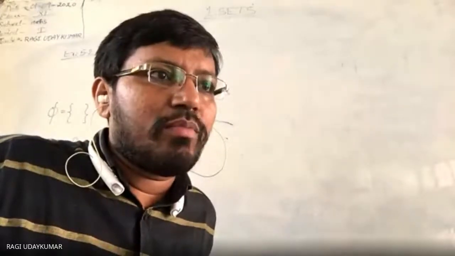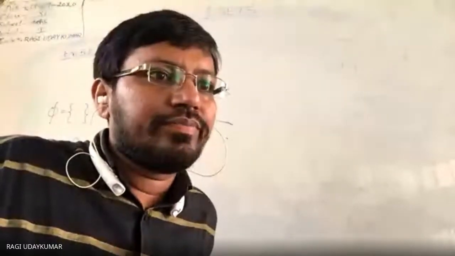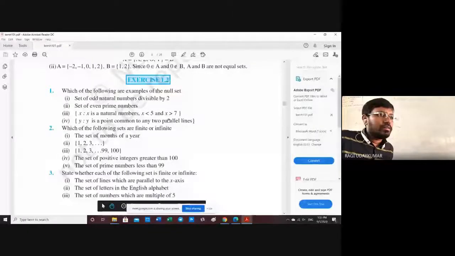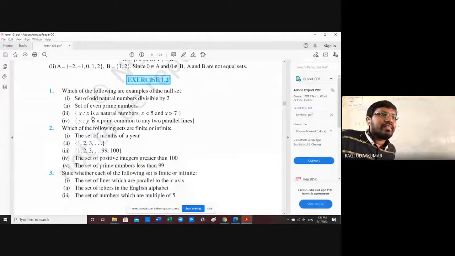Now let us go for the textual exercise problems here. So first one, it is given that set of the even prime number. Only even prime number is nothing but only one will be there. Third question: we see that x is such that x is a natural number, x less than 5 and x greater than 7. Is there any natural number which is less than 5 and greater than 7?